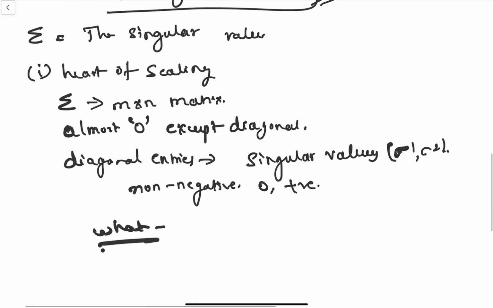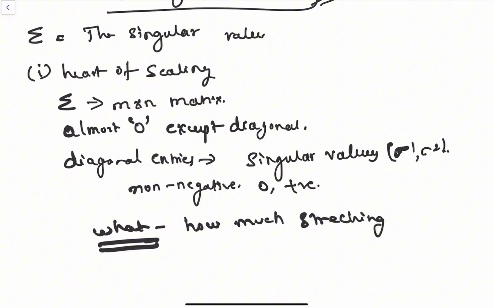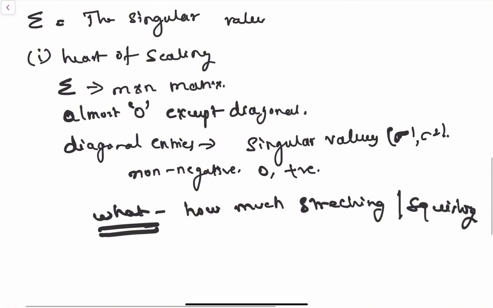The larger the sigma value, the more that direction gets stretched. Let me write it down: how much stretching and squishing will happen.